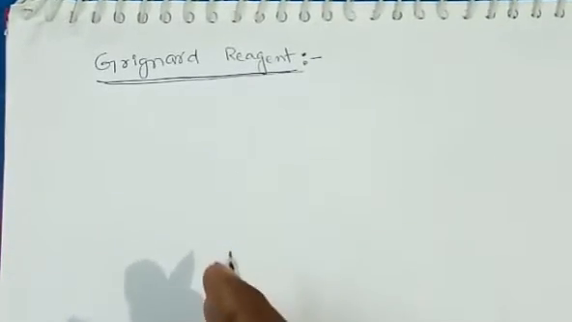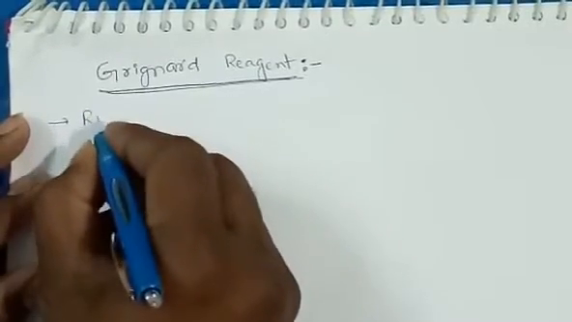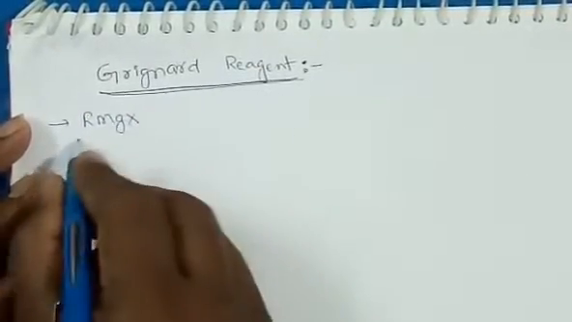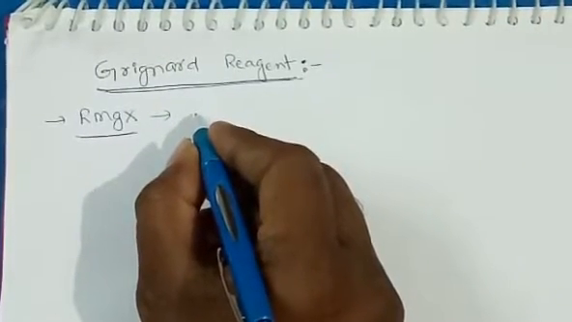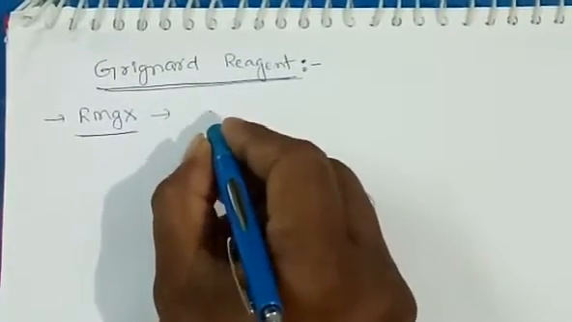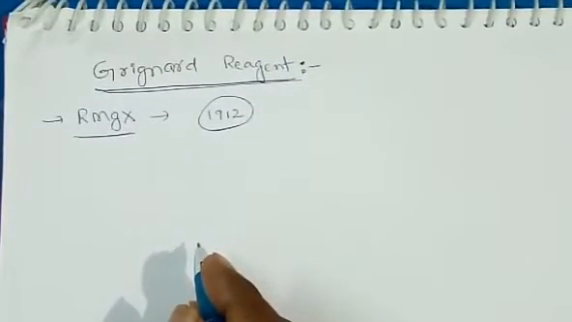Students, now we are going to discuss the Grignard reagent. It is represented by RMgX. The Grignard reagent was discovered by Victor Grignard, and for this achievement he got the Nobel Prize in 1912. We can easily prepare the Grignard reagent.